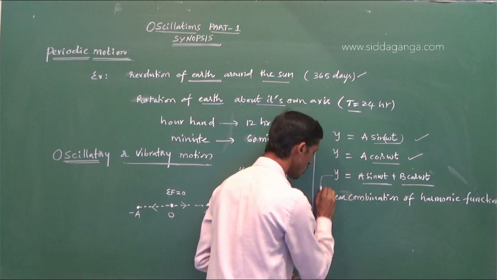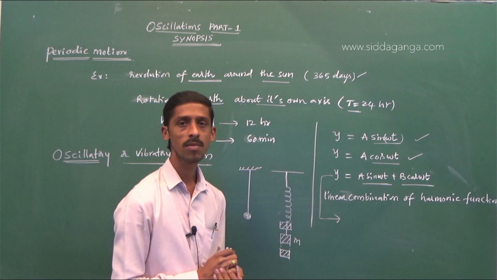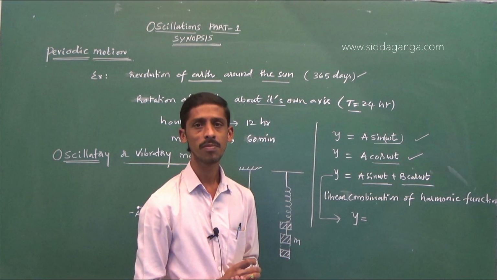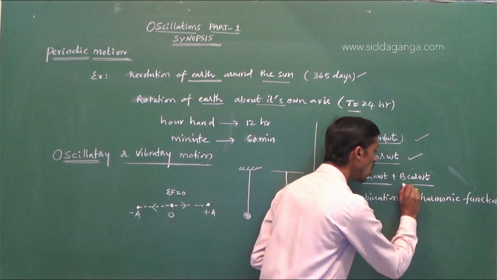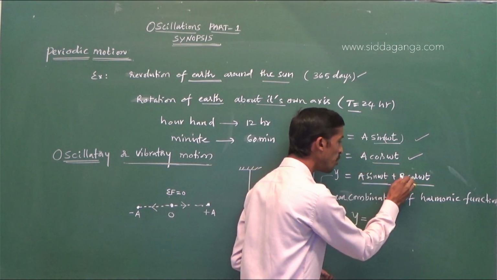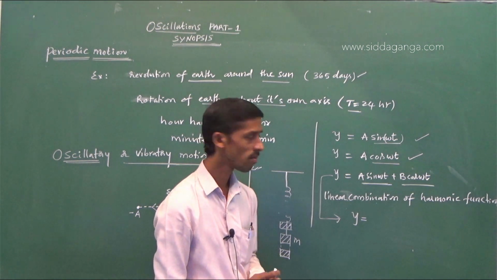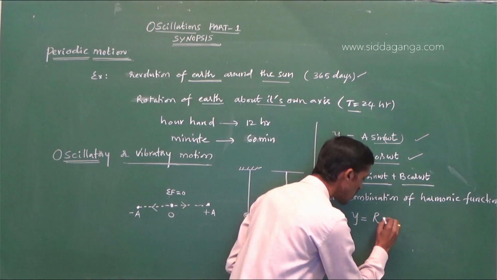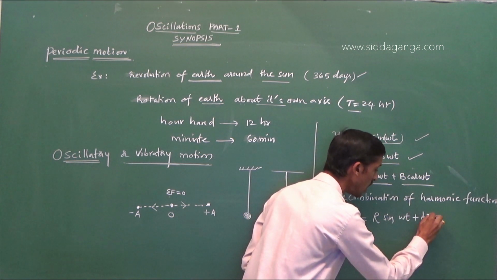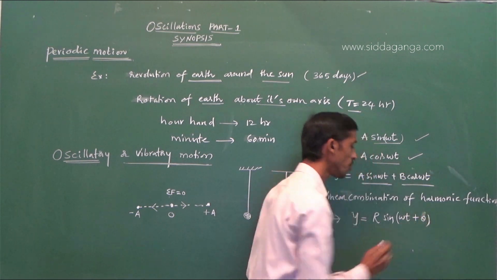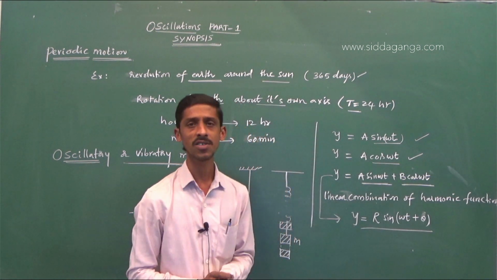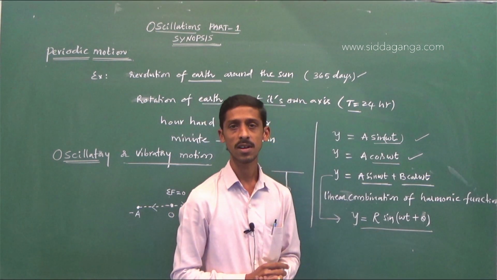So in this case, the equation can be represented by, here very important, while you add the two harmonic functions, here A and B are amplitudes and the resultant wave can be represented by y is equal to R sin of omega t plus phi, or theta, we shall write theta. That is, the combination of these two is also a sinusoidal function, that is also a harmonic function.